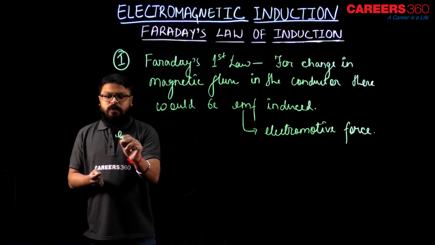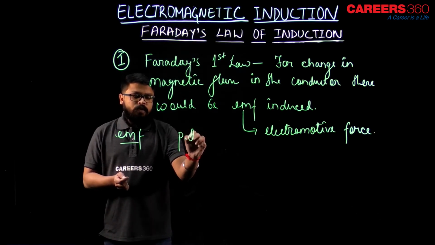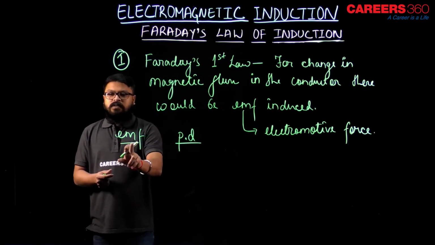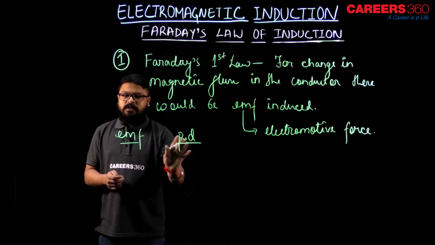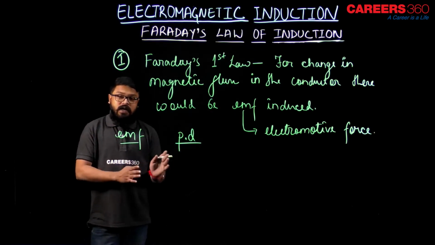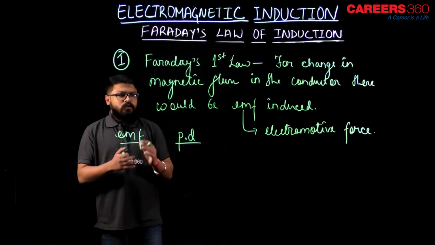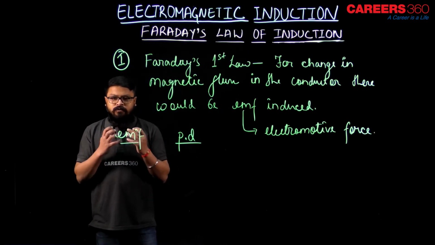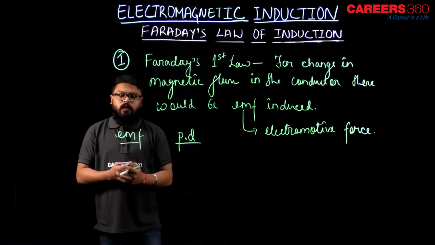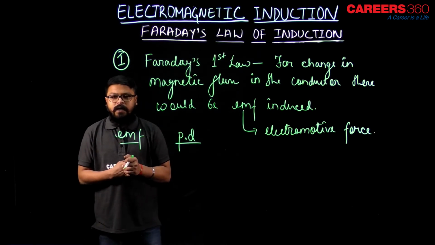So EMF is the stored potential when there is no current flowing in the circuit. Potential difference is the potential when there is a current flowing in the circuit. I hope you got the difference between these two. So EMF is induced first, because we need one force to make the charges flow in one direction, and charges flowing in one direction is nothing but current, right?